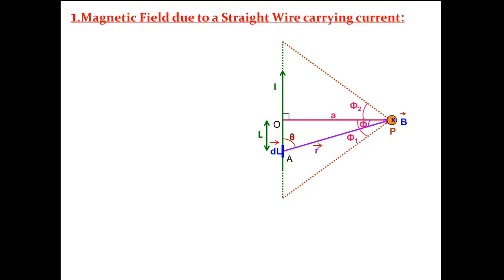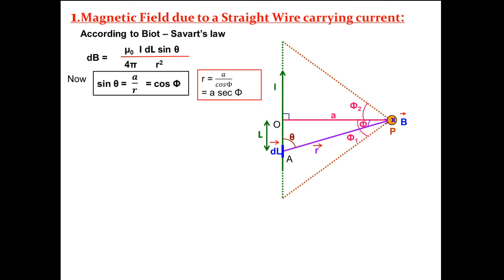Now its application, that is magnetic field due to a straight wire carrying current. Application of Biot-Savart law is very much useful to solve the numericals as well as in CBSE derivational question. First, according to Biot-Savart law, that is dB equal to its magnitude mu naught by 4 pi I dl sine theta by r square.